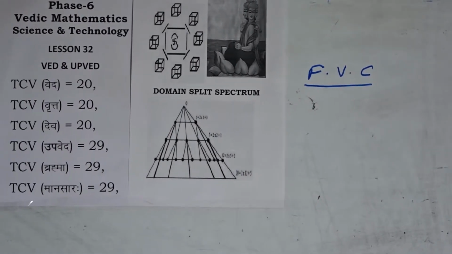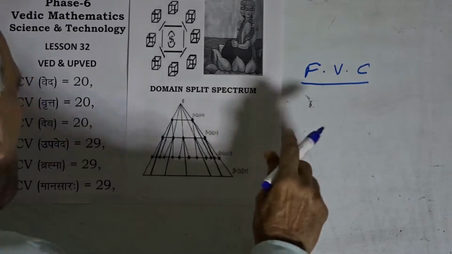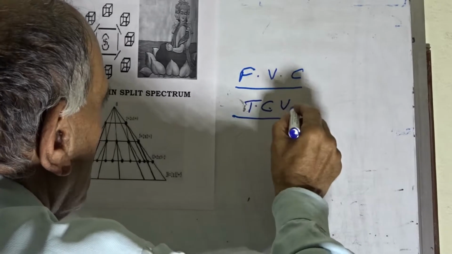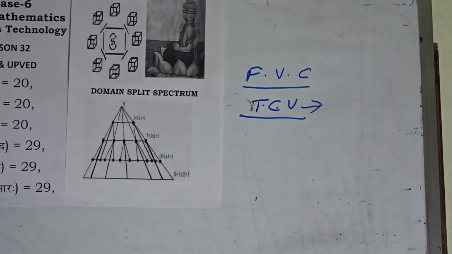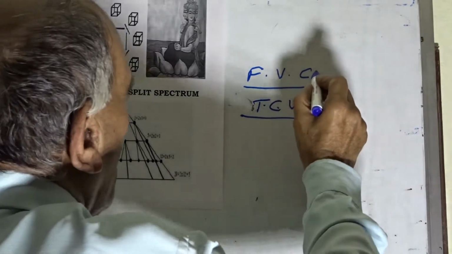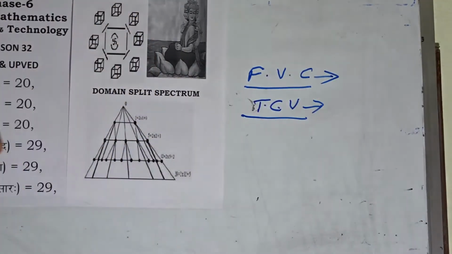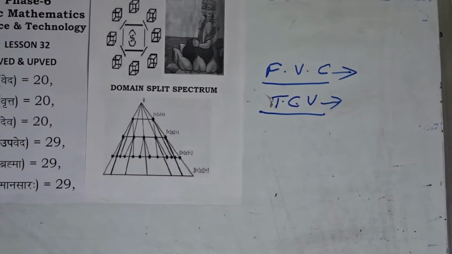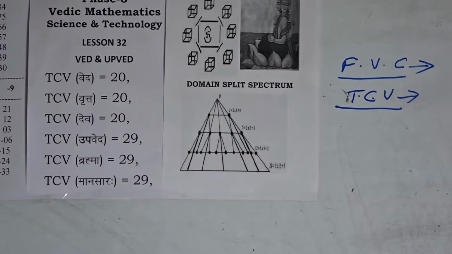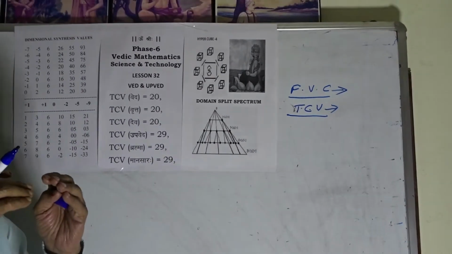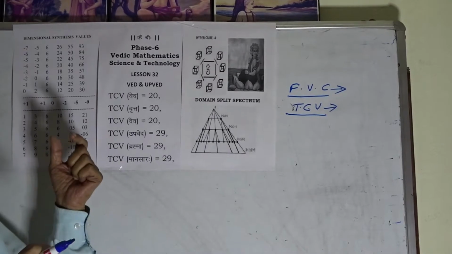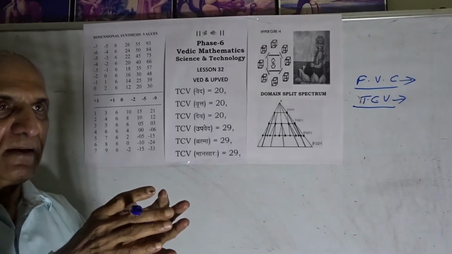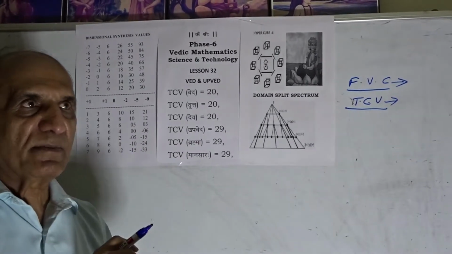During previous phases, we have been focusing upon transcendental code values. We were preparing our TCV dictionaries, and now we are preparing our format values compendium. Today, the basic aspect being taken up is how this discipline of Vedic Mathematics, Science and Technology is different than the discipline of Vedic Mathematics.